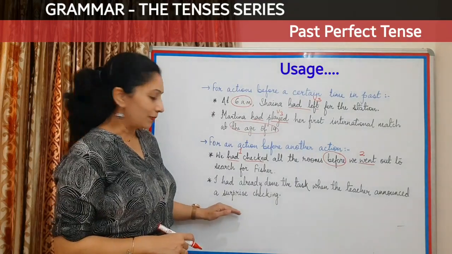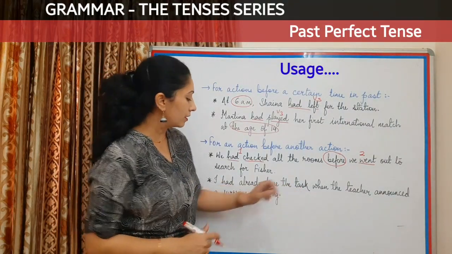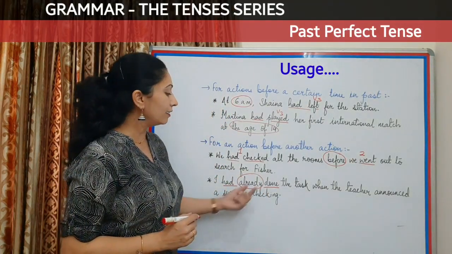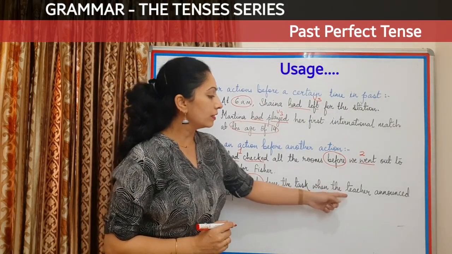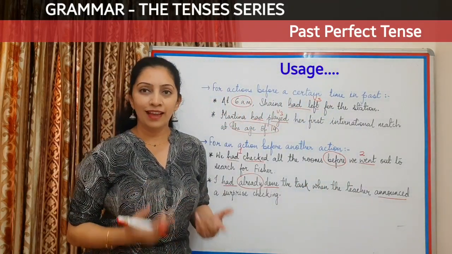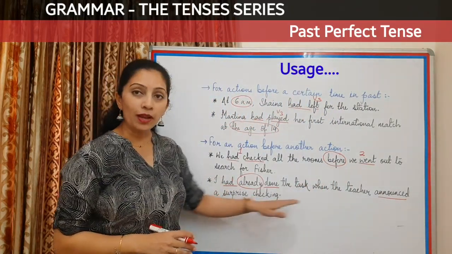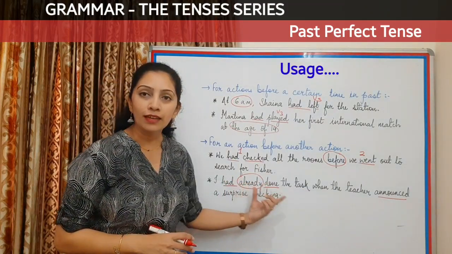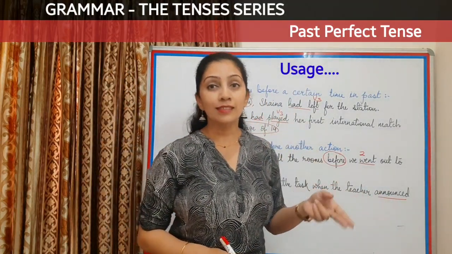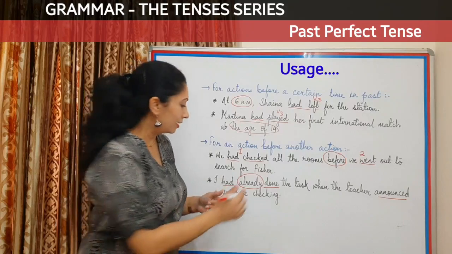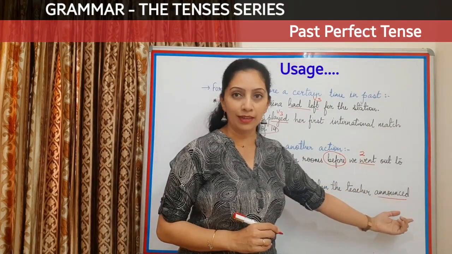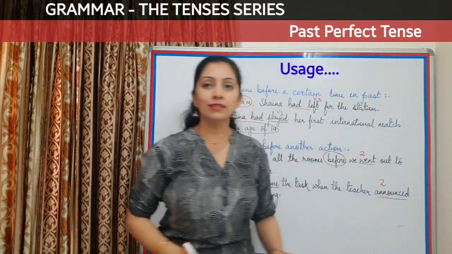Look at the next example. I had already done the task. Had done already. Okay, I had already done the task when the teacher announced a surprise checking. Now announced is another action. So here there are two actions happening. Had already done the task is one action, and announced a surprise checking is the second action. So the action which happened first is this one, and therefore it has taken past perfect form, whereas the action which happened later will take the simple past form.